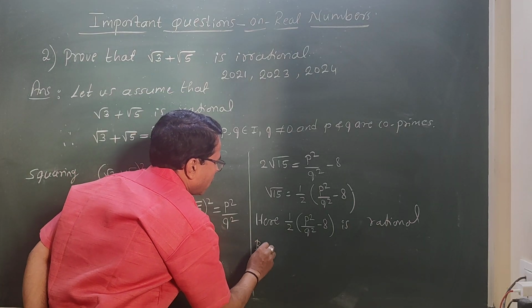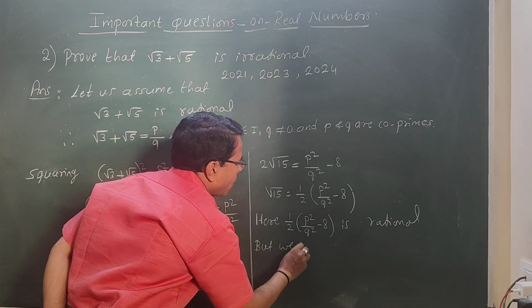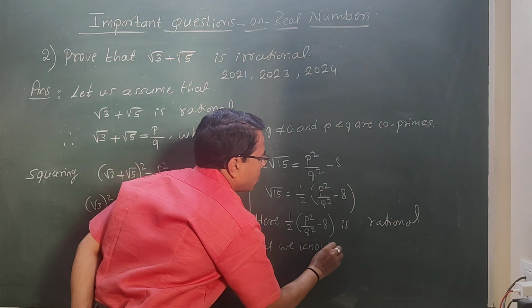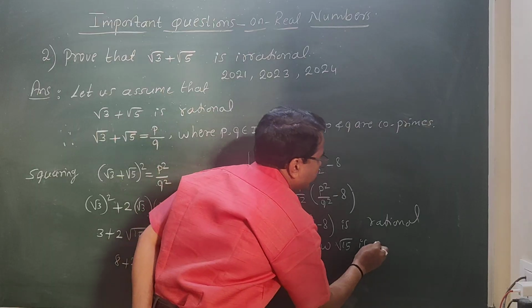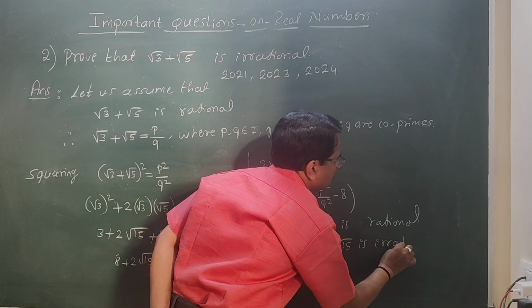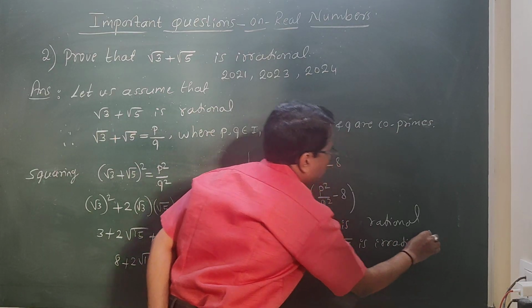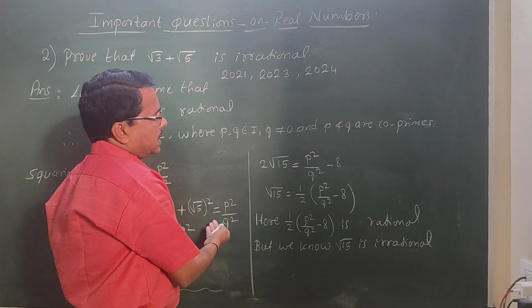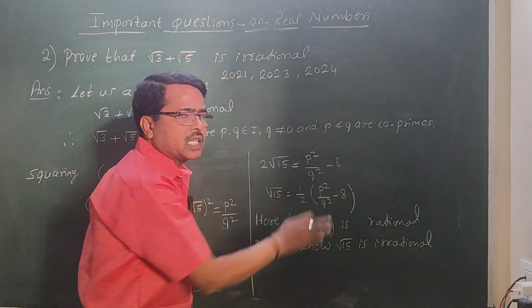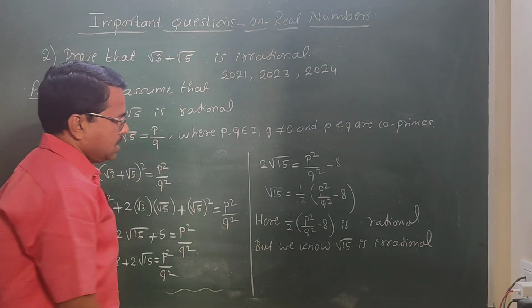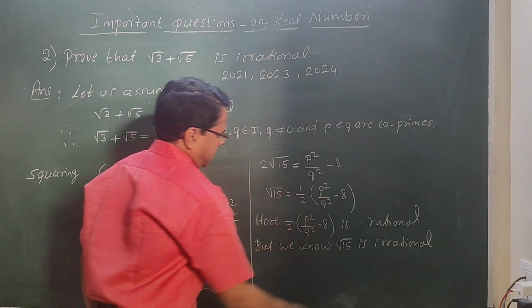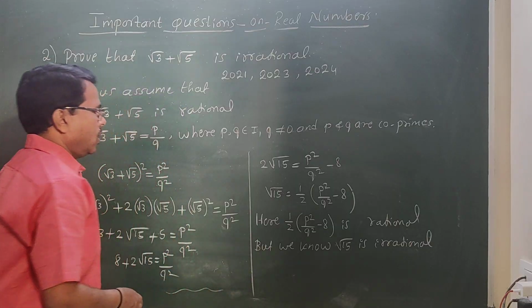But we know square root of 15 is irrational. Left hand side irrational, right hand side rational, not possible. So we should write the next sentence. This is not possible.